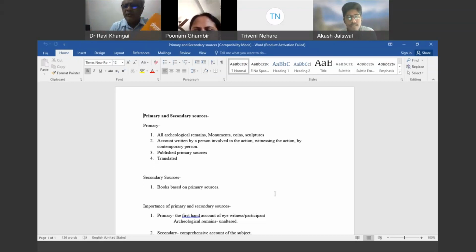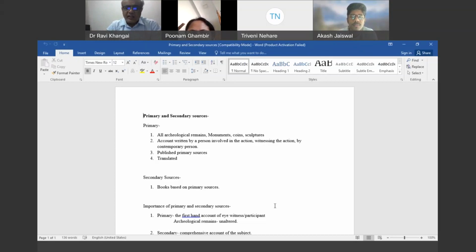When you write a book, you have to use both primary and secondary sources. All that comes under the secondary sources, because when you write a book you have to use primary sources as well as secondary sources. So your book will be considered a secondary source, but it will be the result of the use of primary and secondary sources.